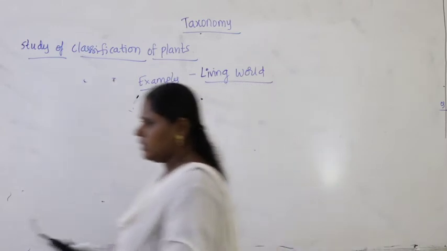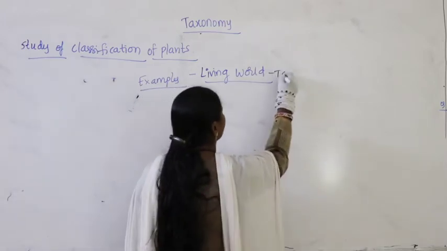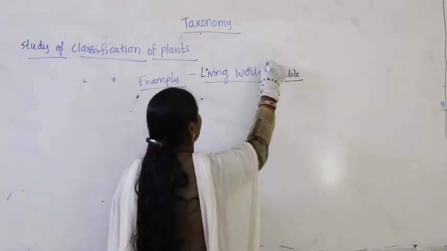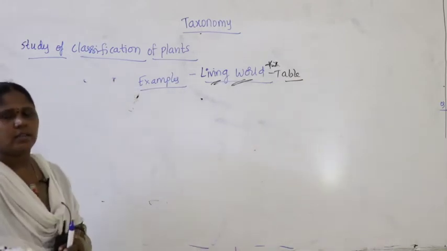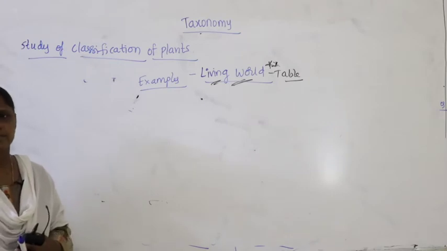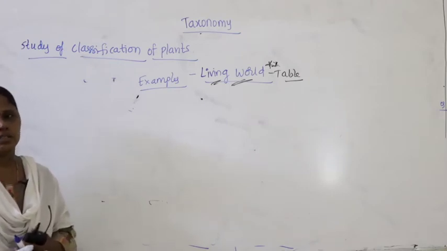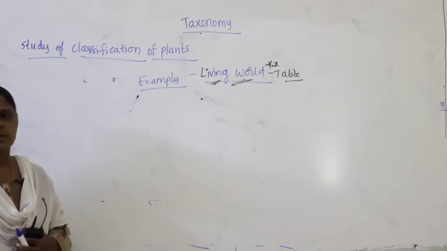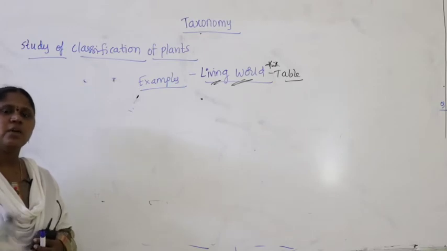So what have we studied? We have studied a table, and in that we studied everything. Make sure that in the living world, the table we studied is very important. Like the table we discussed: Musca domestica is nothing but housefly, Homo sapiens is for human beings, dicot example is Mangifera indica, monocot example is wheat plant.